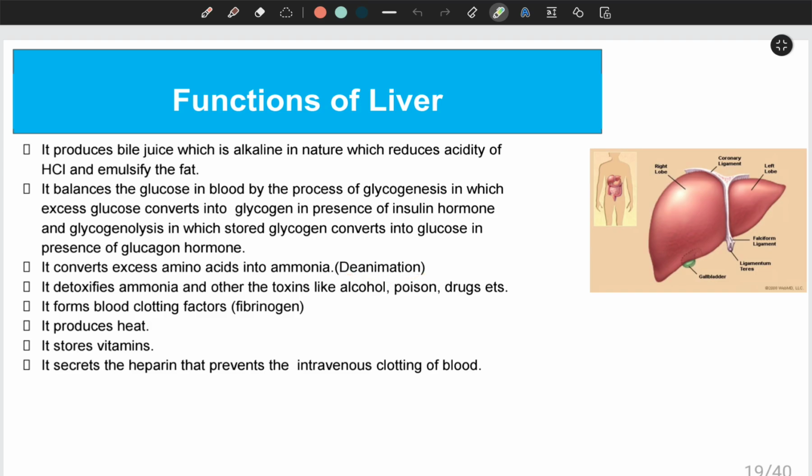And sometimes we may take toxic substances into our body, so it detoxifies ammonia and other toxins like alcohol, poison, drugs, etc. It also forms blood clotting factors like fibrinogen, which are present in the blood plasma. It produces heat in our body. It stores vitamins. It secretes the chemical heparin, which prevents intravascular clotting of blood.